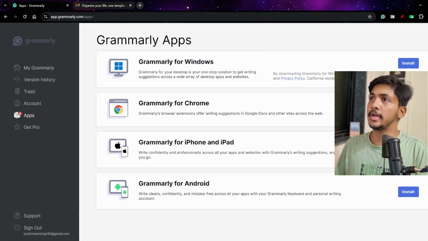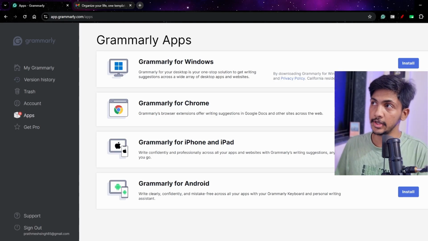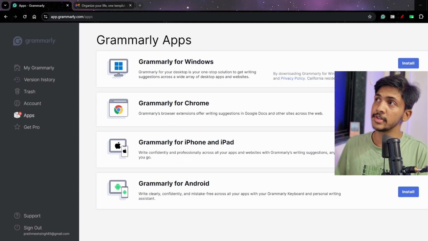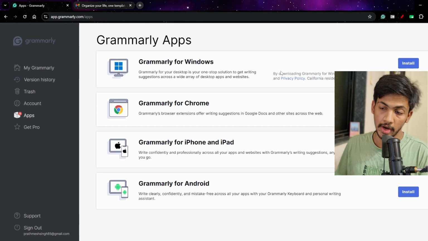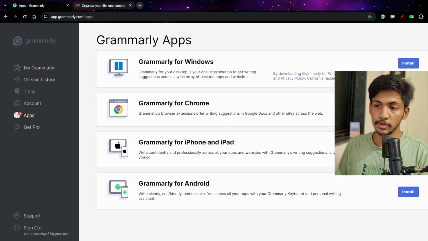So here is the Grammarly app. It is available as a Chrome extension that I'm currently using. What you just have to do is go on Chrome extensions and add it as a Chrome extension. Here it is, you can just see here. So here is the Grammarly Chrome extension. And another thing is you can also install it for Windows, iPhone, iPad, or for your Android phones. I'm currently using it as a Chrome extension, and I can just show you.